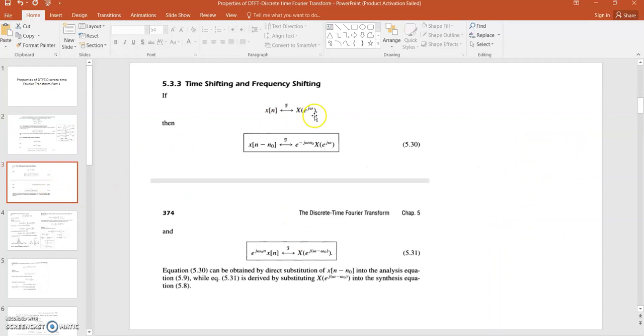Similarly, the time shifting and frequency shifting properties are also the same as we have discussed in CTFT. The proof of these can be done in a similar way to what we have done in CTFT.